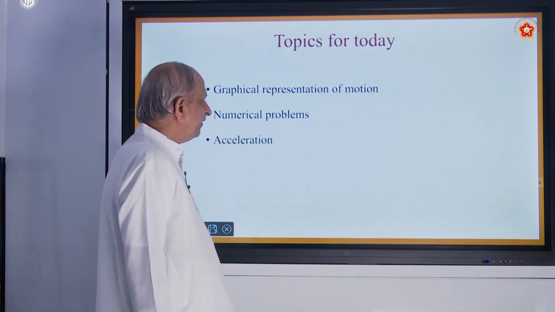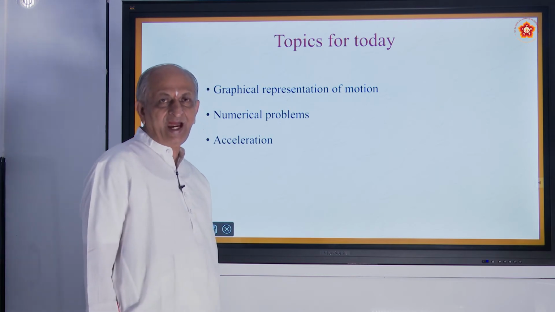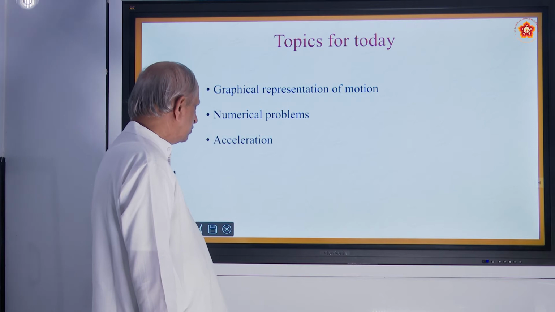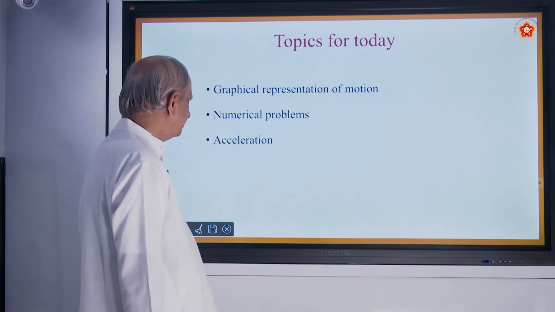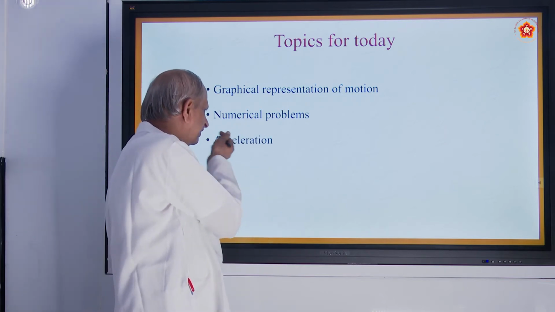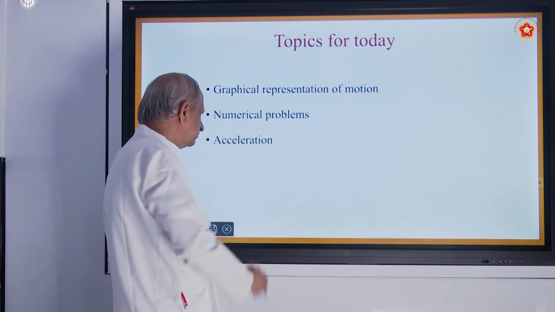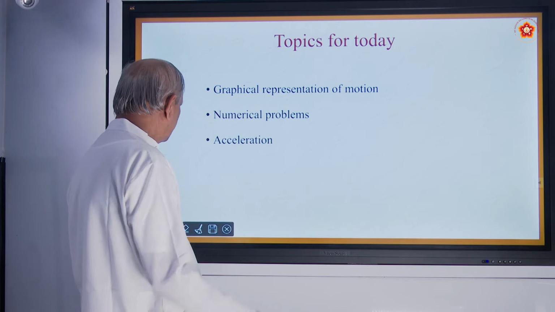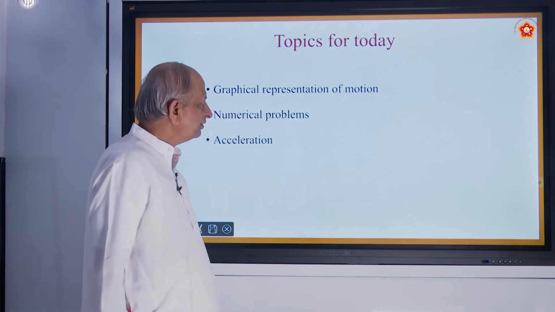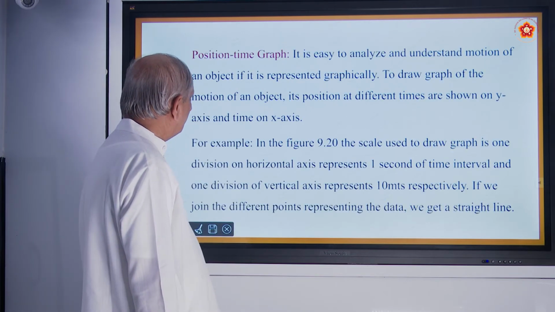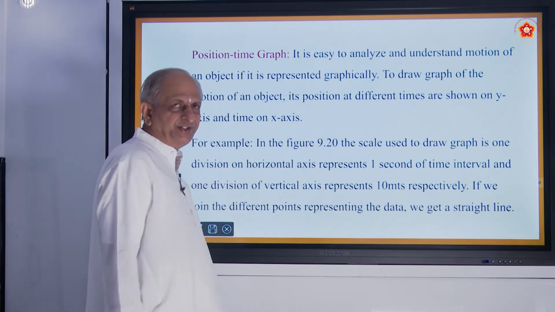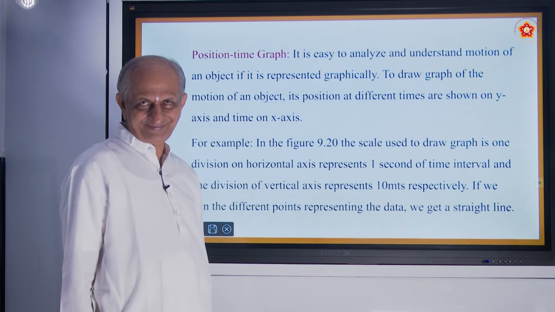And for today's topic, we have graphical representation of motion. Second is some numerical problems. Third is acceleration. And also you have retardation. Okay. So first graph is called position time graph.